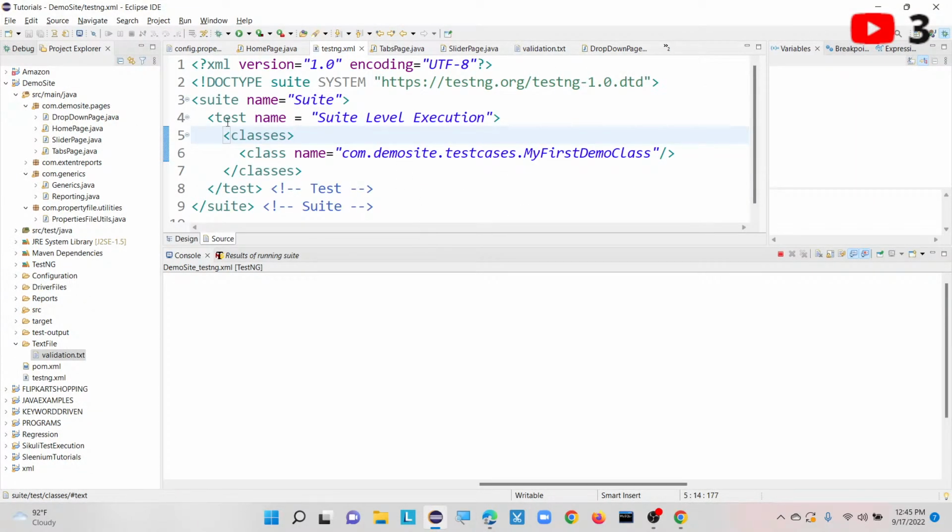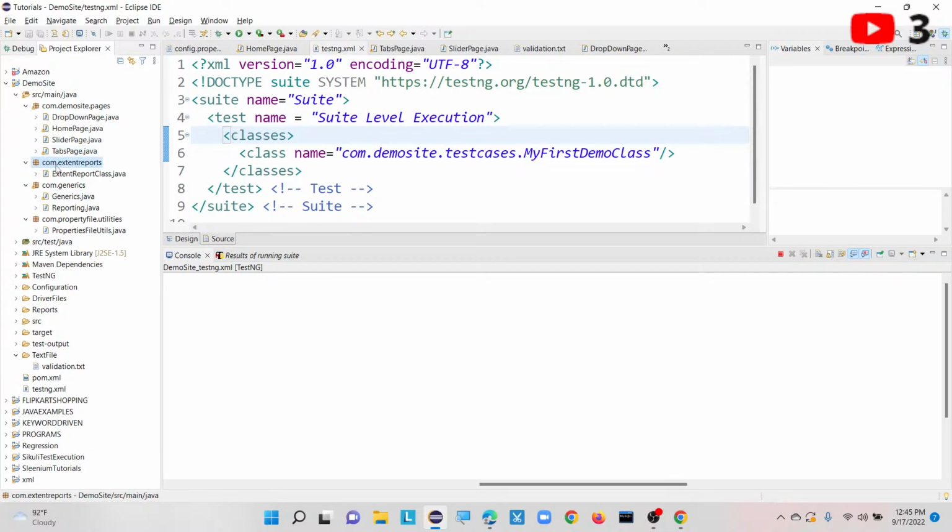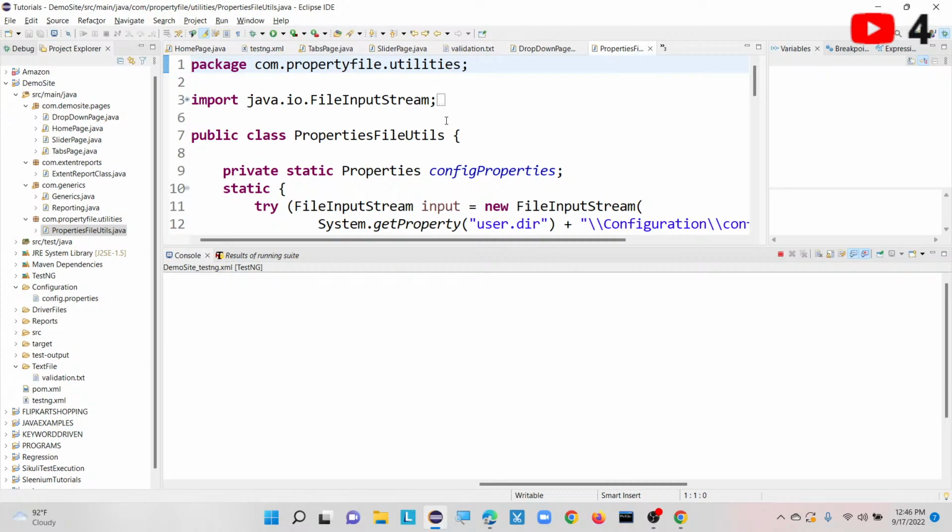This is how we have to create our project at page level and define all the web elements, if we are using Page Object Model as our design pattern. Once that is done, I am creating one package where I am going to create all my reusable methods. Then I am creating one more package for capturing the screenshots, that is the Extent Report class. We keep all our properties-related information inside our properties file, so that's why I have created one class here to fetch the details from the properties file.